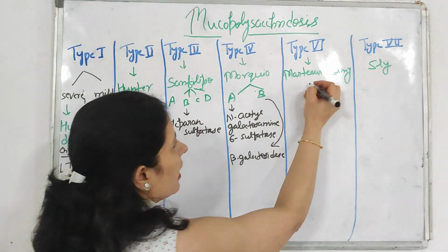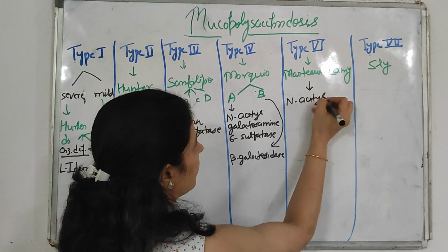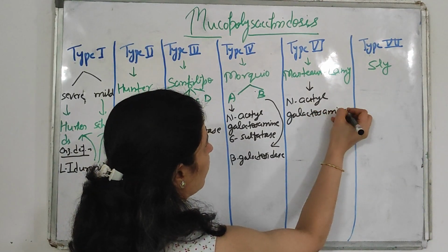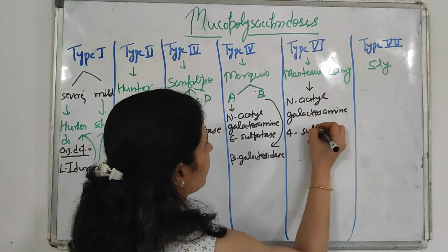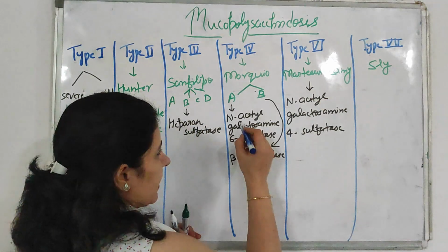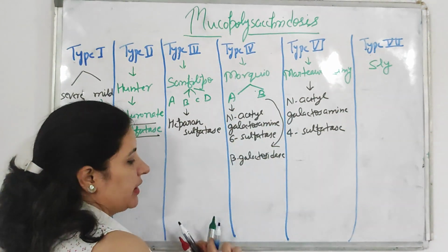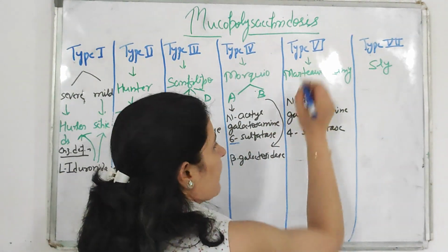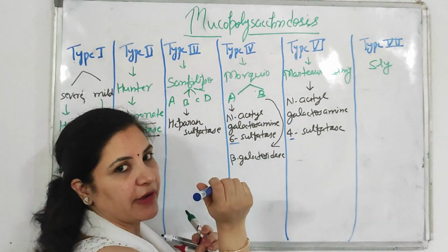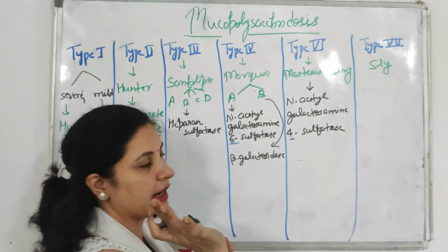Now type 6. Type 6 is due to deficiency of the enzyme N-acetyl galactosamine 4-sulfatase. Now, this enzyme, N-acetyl galactosamine sulfatase, is the same. But remember, in type 4, there is a 6-sulfatase deficiency, and in type 6, there is a 4-sulfatase deficiency. That means opposite. In 4, there is a deficiency of 6-sulfatase, but in 6, there is a deficiency of 4-sulfatase. Otherwise, the enzyme is similar: N-acetyl galactosamine sulfatase.